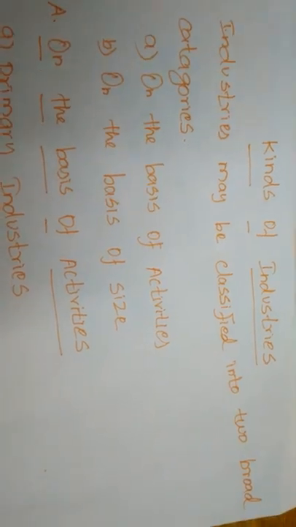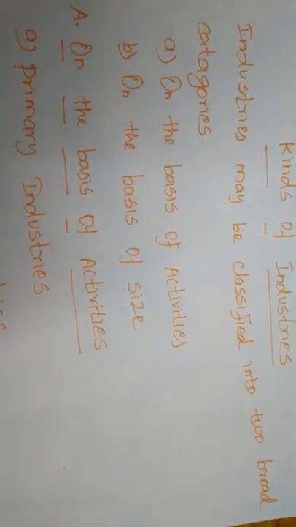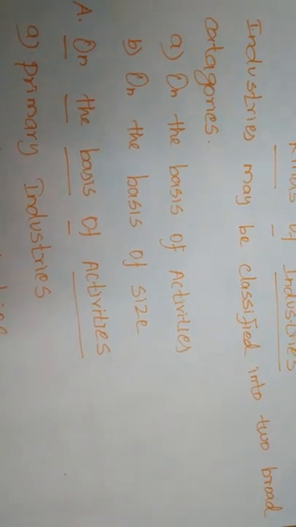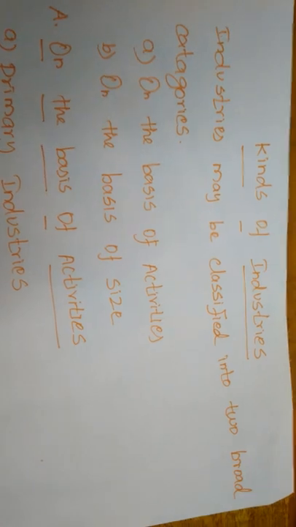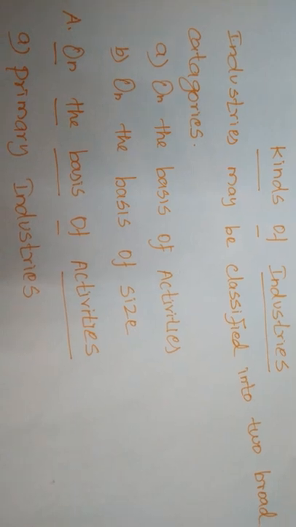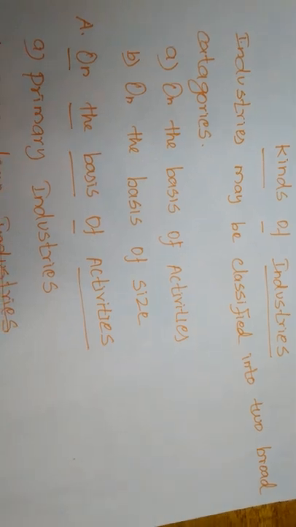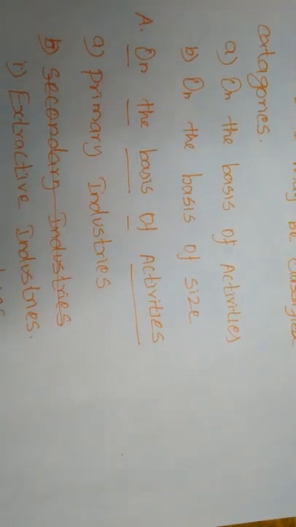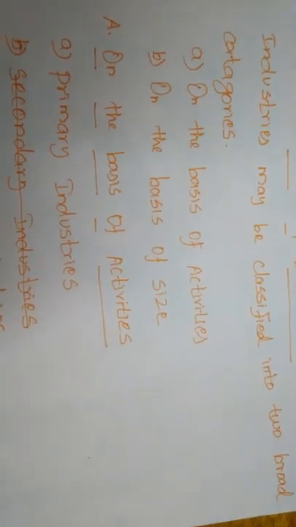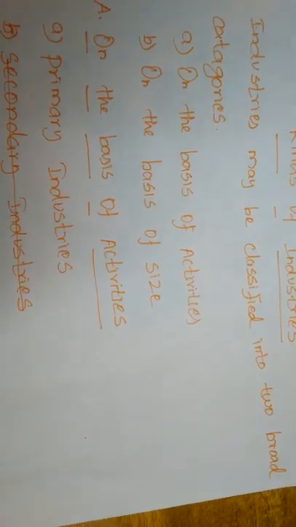So the kinds of industries are classified into two broad categories. The first one is on the basis of activities and the other is on the basis of size. On the basis of activities we can classify industries into three types. First one is primary industries, next is secondary industries, and third is tertiary or service industries.